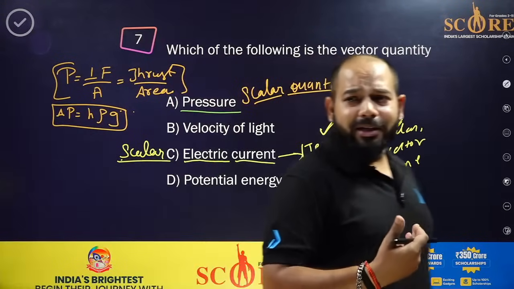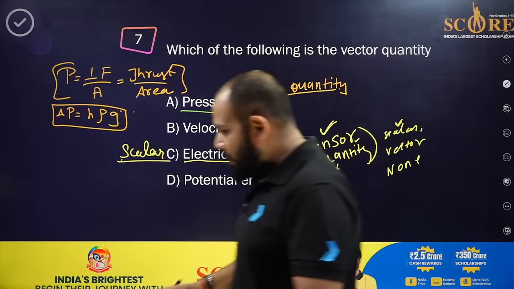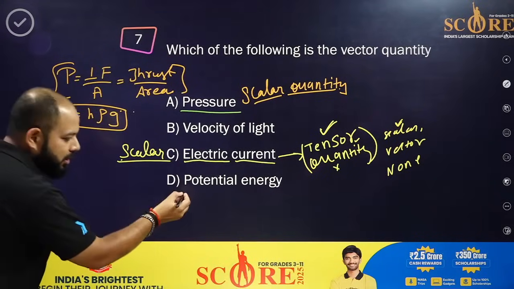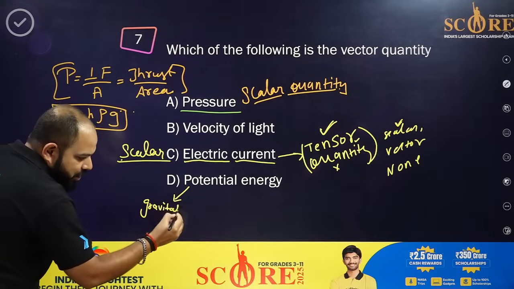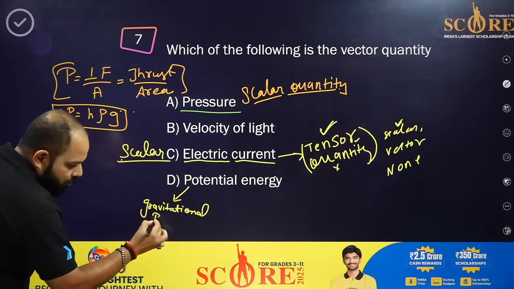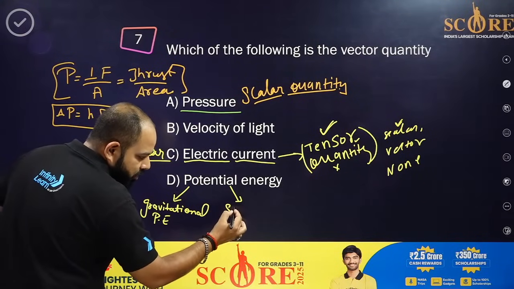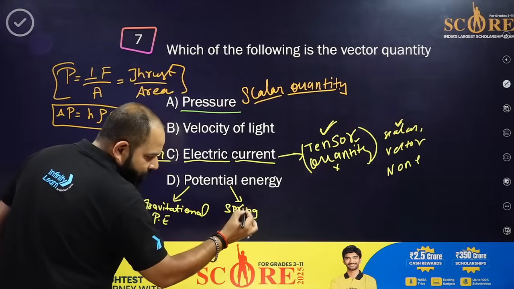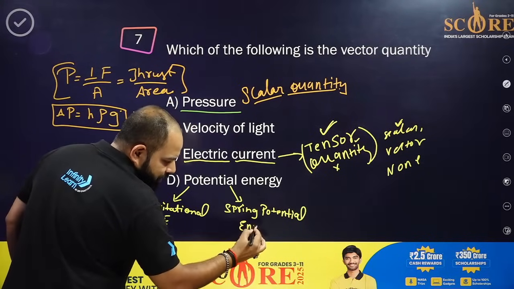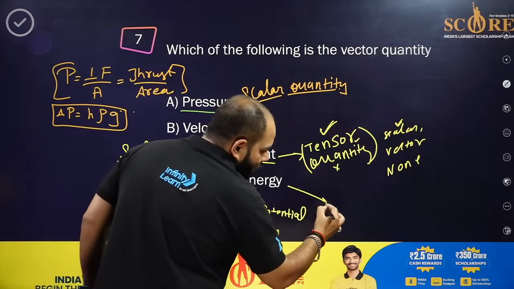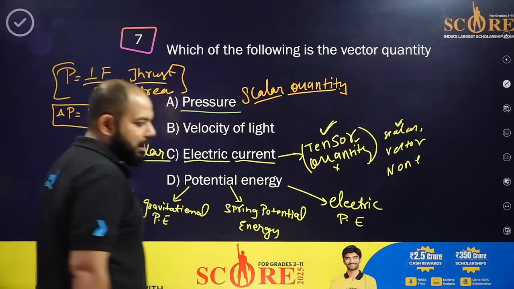I hope so it's been clear. Yes, clear everyone? ठीक. पोटेंशियल एनर्जी। पोटेंशियल एनर्जी भी तीन टाइप्स की होती है भाई. See, one is called the ग्रेविटेशनल पोटेंशियल एनर्जी, another is called spring potential energy, and another is called electric potential energy. ठीक है?